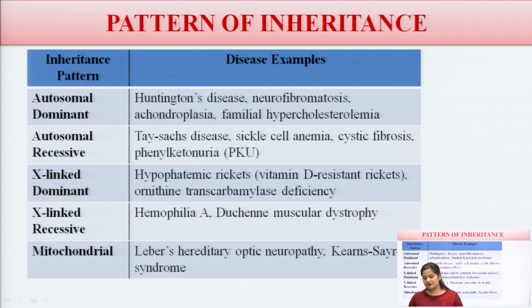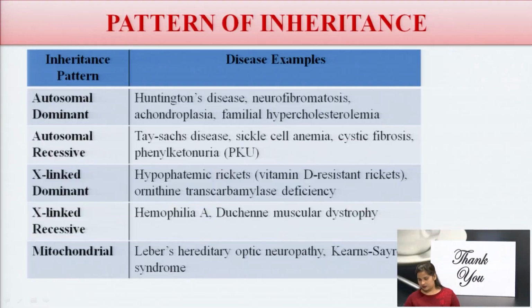And the last one is mitochondrial inheritance, which shows diseases such as Leber's hereditary optic neuropathy and Kearns-Sayre syndrome. So, these are all the diseases which are according to the patterns of inheritance.